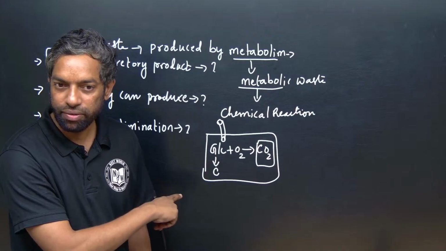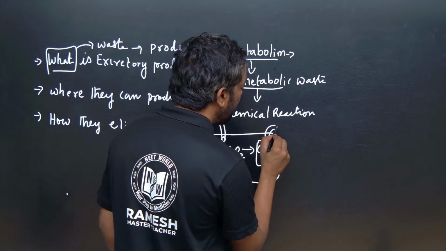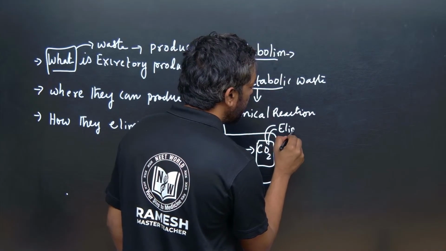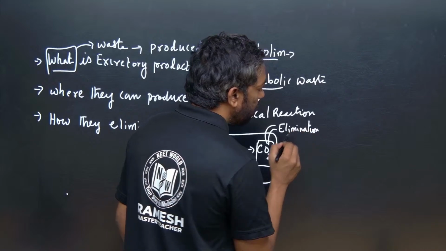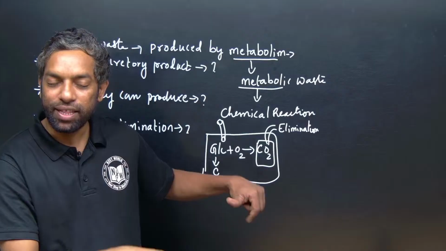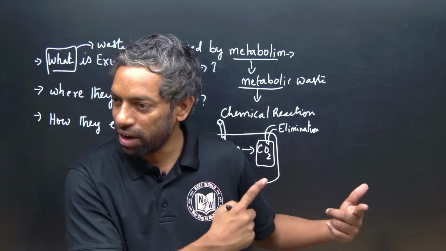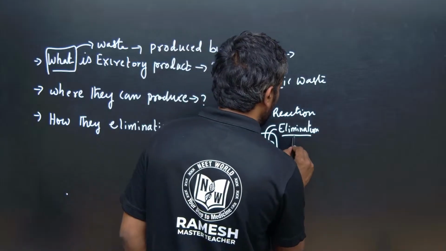This waste product is also eliminated, by the process of respiration. It is a gas, and there is a separate system to eliminate gas, the respiratory system.